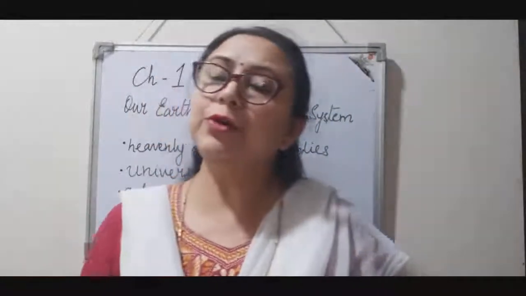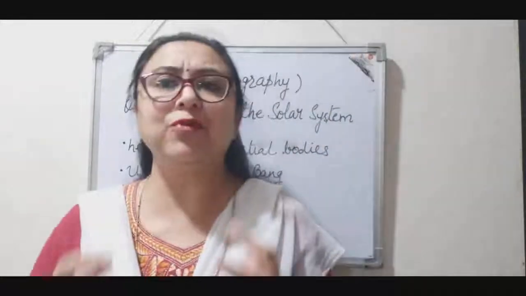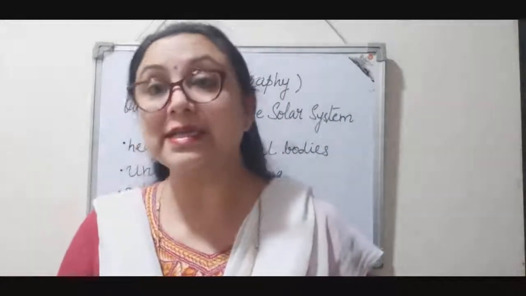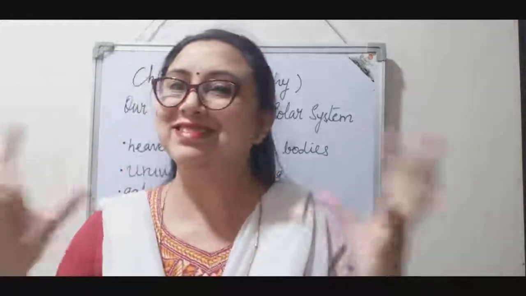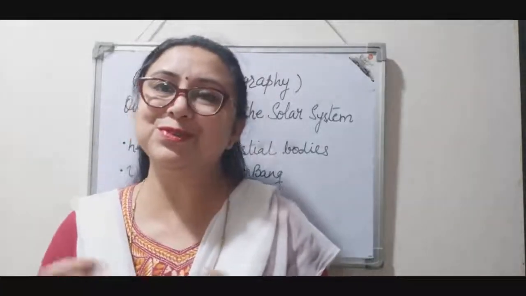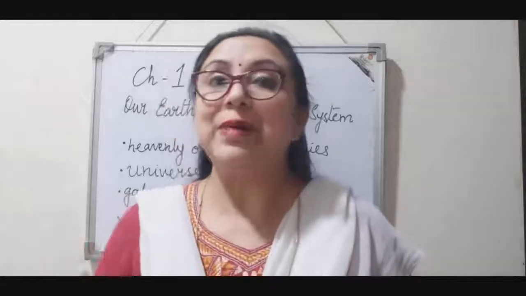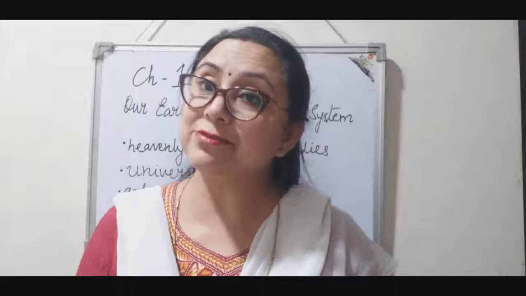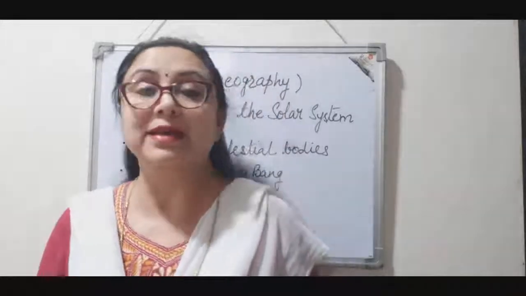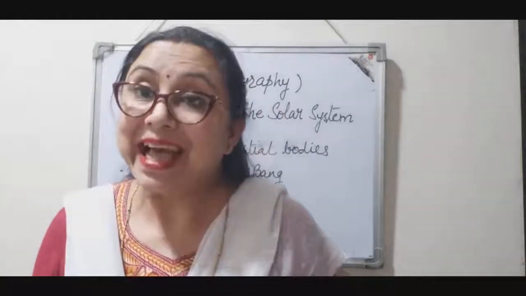Children, when we look at the sky, what do we see? We see the sun, we see the moon, we see the stars, the sky full of beautiful twinkling stars. Apart from this, there are meteors, there are asteroids, there are comets, there are planets.